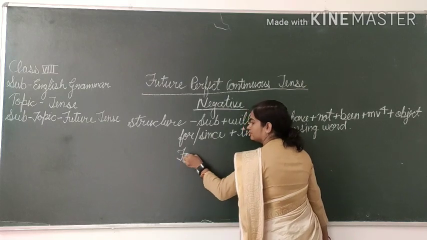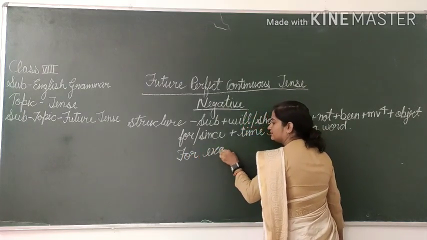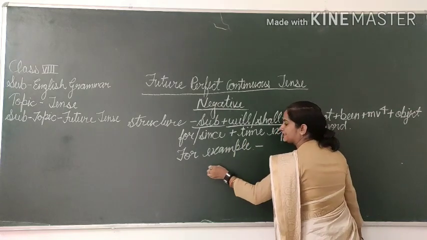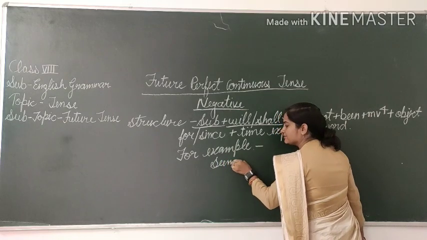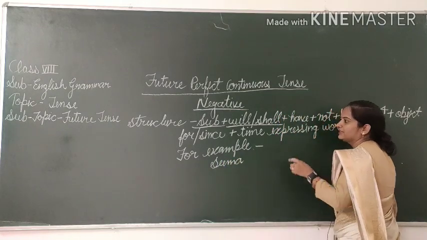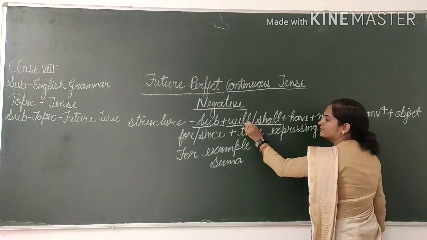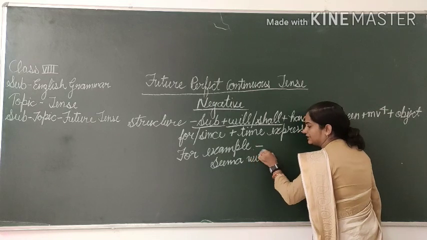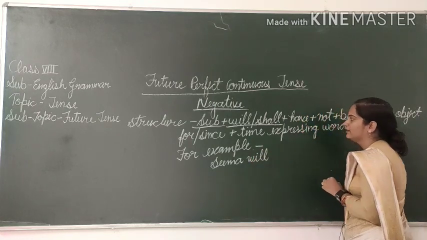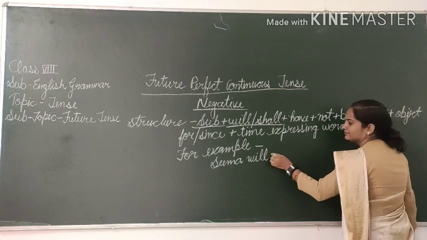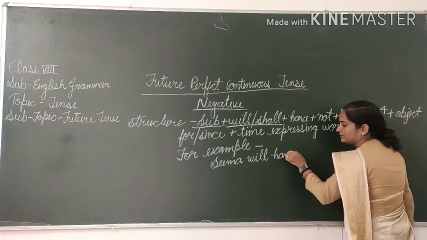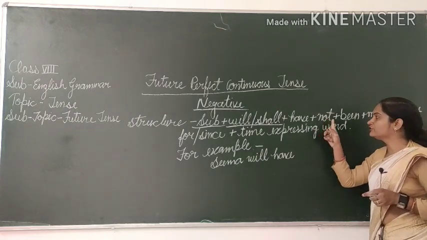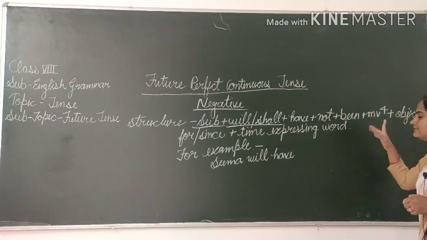For example, firstly what will become? Tell me what will become. So firstly we will take subject. I have taken subject Seema. Seema is my subject. Now what will become? Will or shall? We will take will. Seema will. Then after have. Seema will have. And I have told you now that we will put not between have plus been.